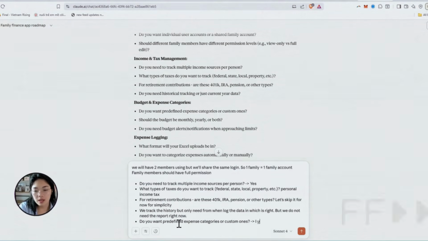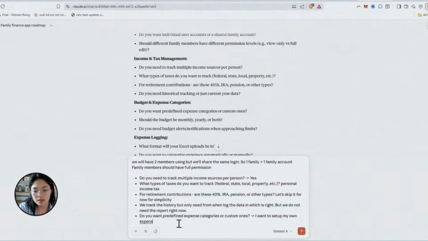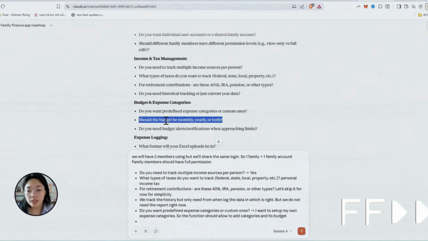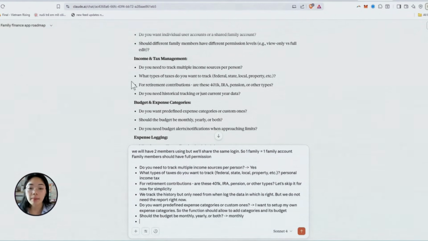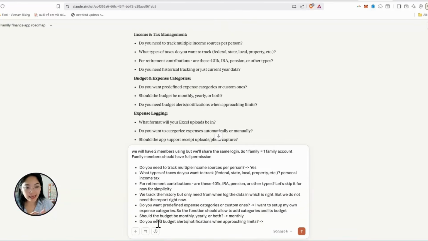Budget and expense. I want to set up my own expense categories, so the function should allow me to add categories and a budget. Should the budget be monthly? For us, because we track our expenses monthly, we want a monthly budget. Do you need budget alerts? Like, AI is very ambitious, right? And in this part, my personal experience as well as from my classmates is that we try to keep it as simple as possible.